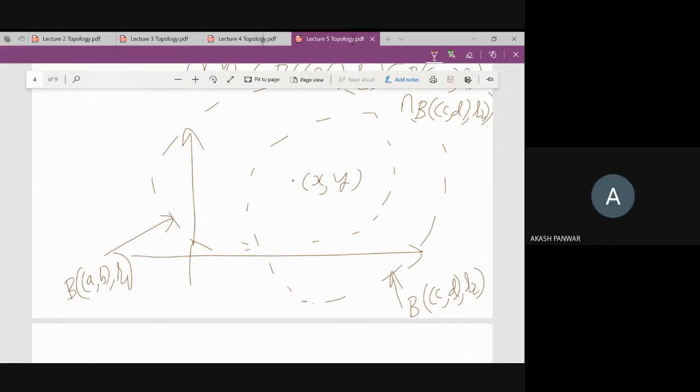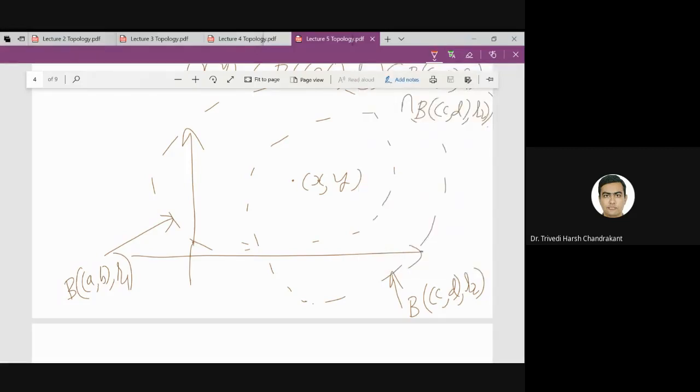Sir, please repeat. So I have a point XY which is contained in two open disks. So can I find a third disk which is contained in the intersection of these two disks, and that disk contains the point XY? Yes, sir. That is true, right? So let me try to draw that disk with some different color.